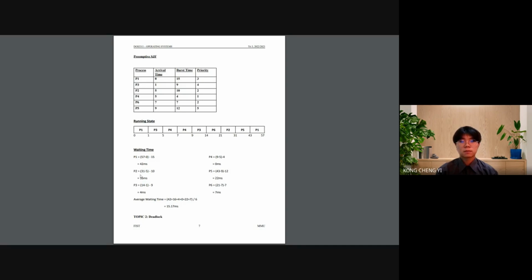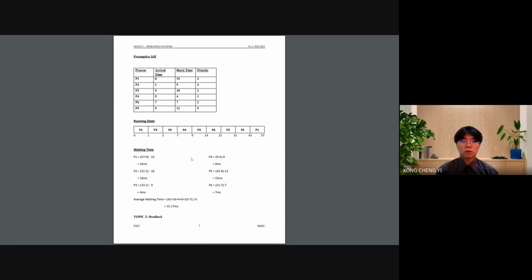And the other processes P2, P3, P4, P5, and P6 still use the same formula. So P2 will be 16 milliseconds, P3 will be 4 milliseconds, P4 will be 0 milliseconds, P5 will be 22, P6 will be 7.